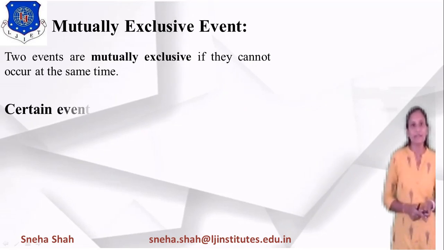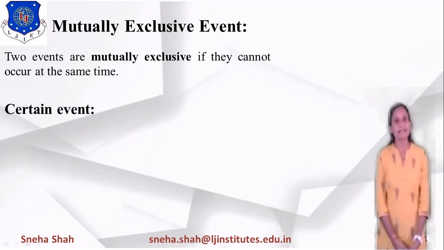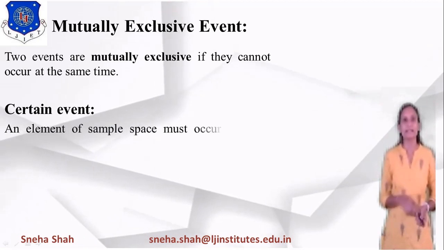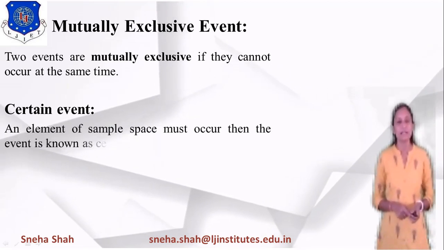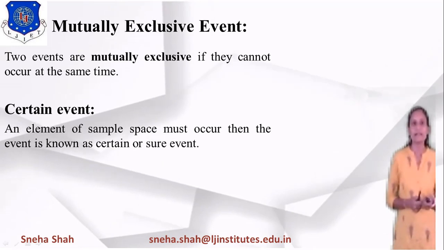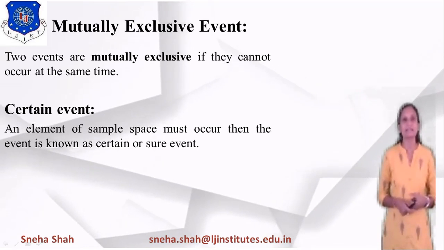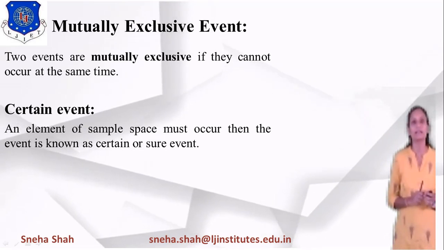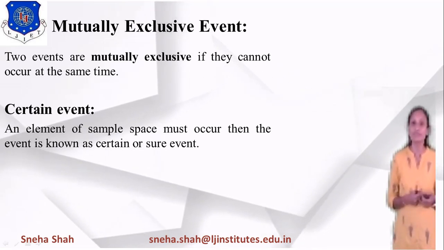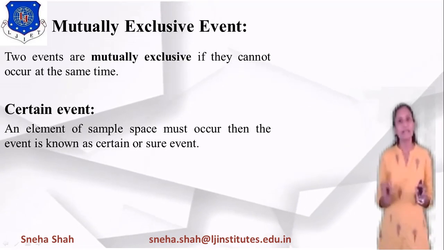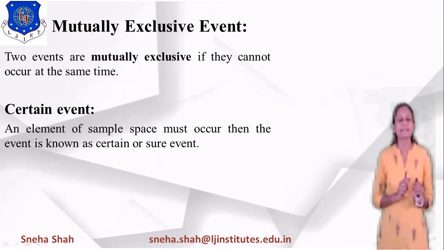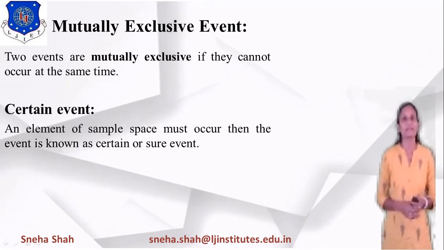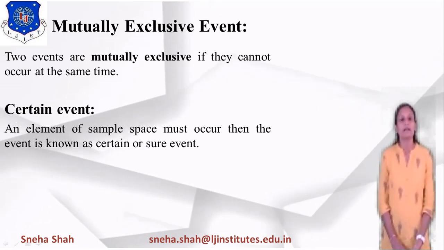Now the next definition is certain event. What is a certain event? If an event will surely occur, then it is considered a certain event. It is defined like this: if an element of the sample space must occur, then the event is known as a certain event or sure event. It means it will surely occur. And if it will not occur, then it is considered a null event.